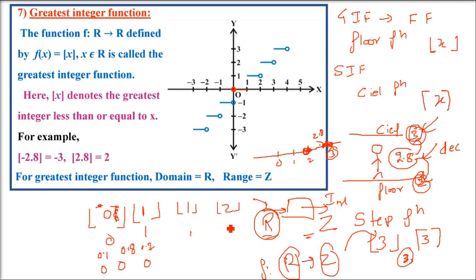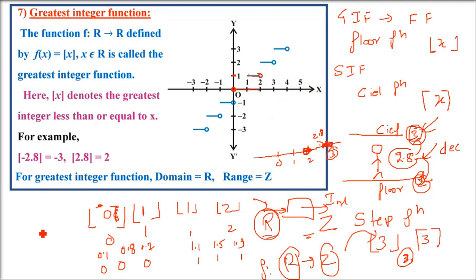Now coming from 1 to 2. If you take 1.1, it will be 1. 1.5, it will be 1. 1.9, it will be 1. So between 1 and 2, it will always be 1, but 2 is not inclusive. That is why a round circle is there. Now take one more, say 4 and 5.